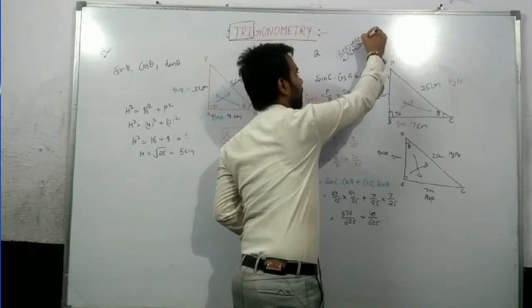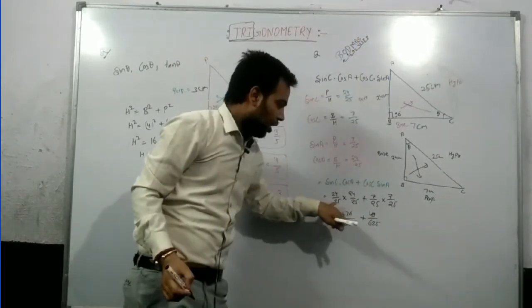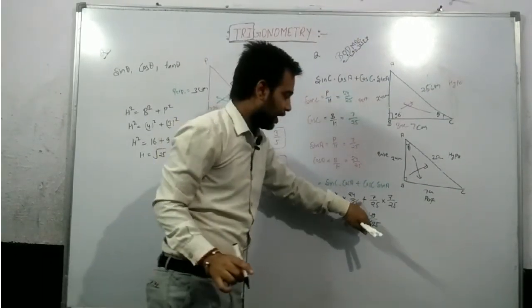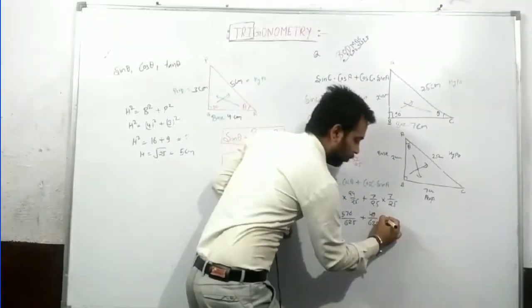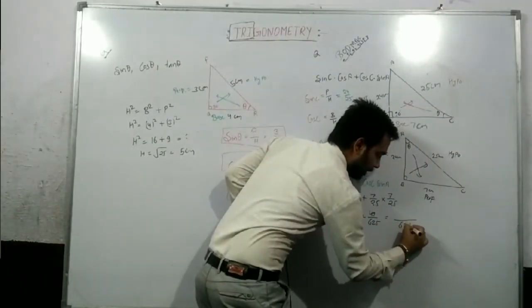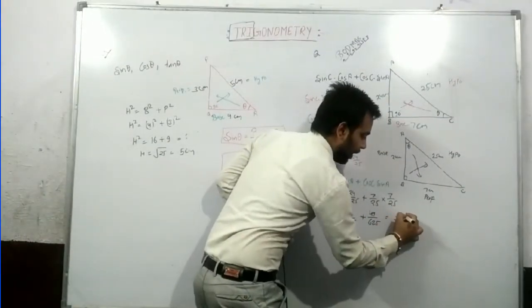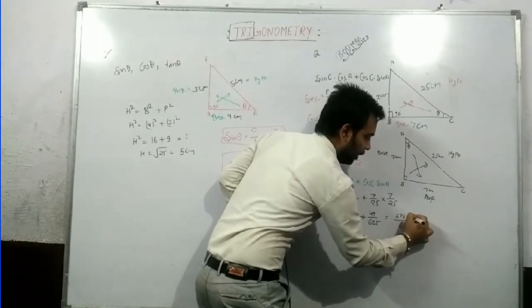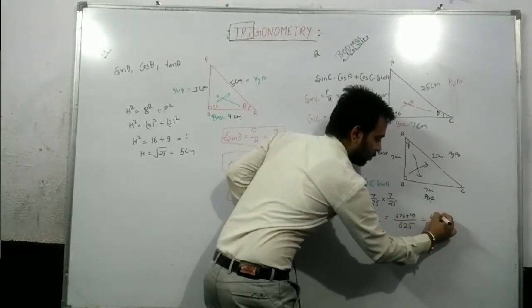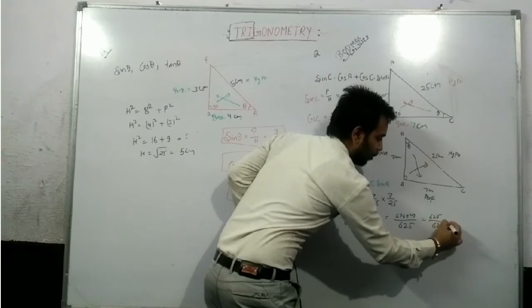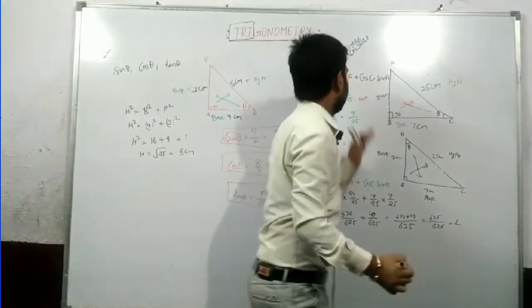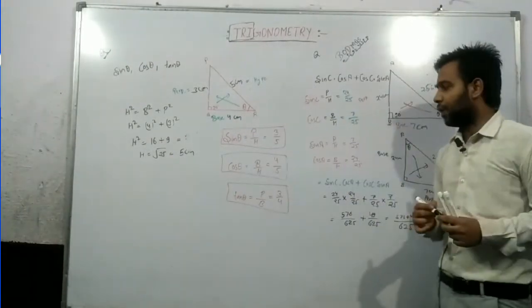And the last is subtraction. So I did multiplication first and addition last. The denominator of both is 625, so 576 plus 49 is 625, that means 625 by 625. That means the value of this equation is 1.